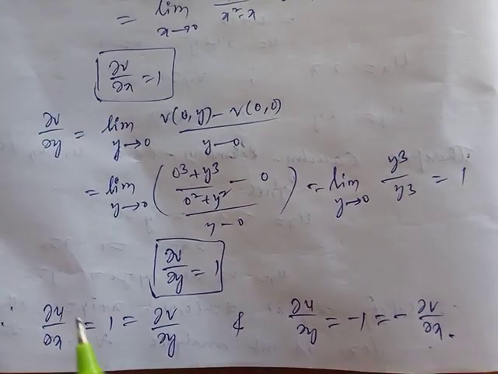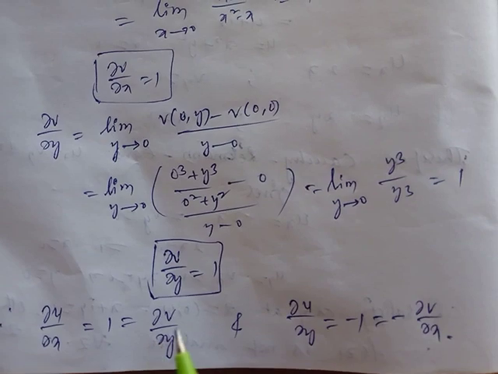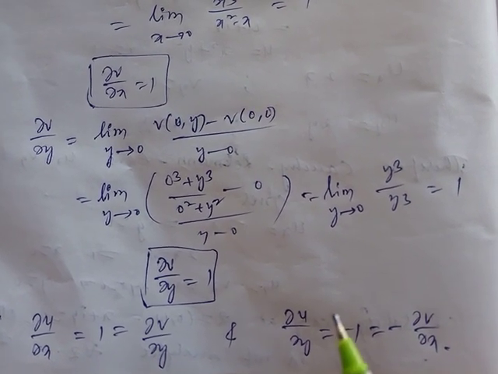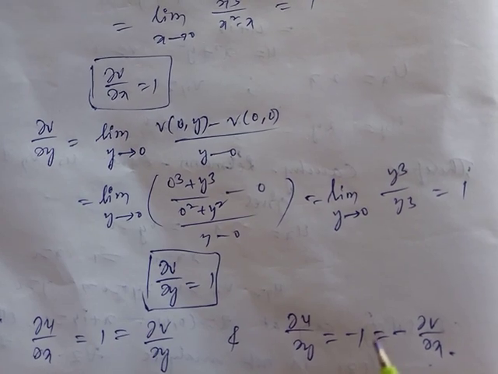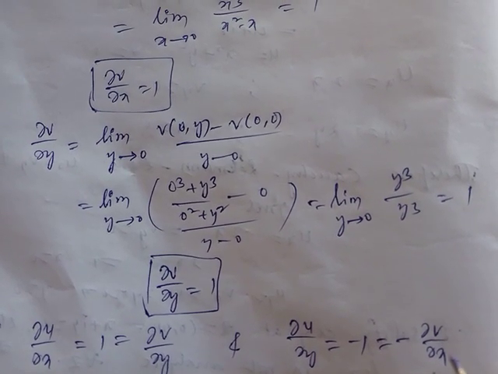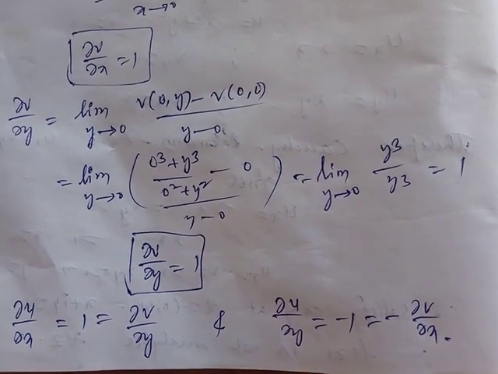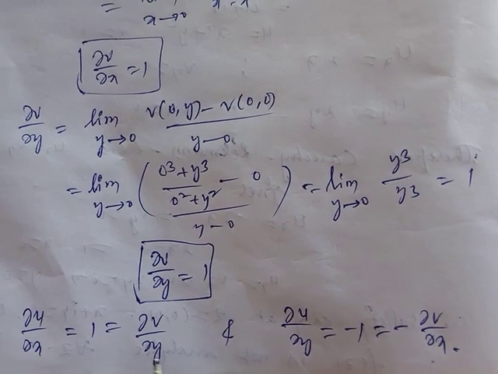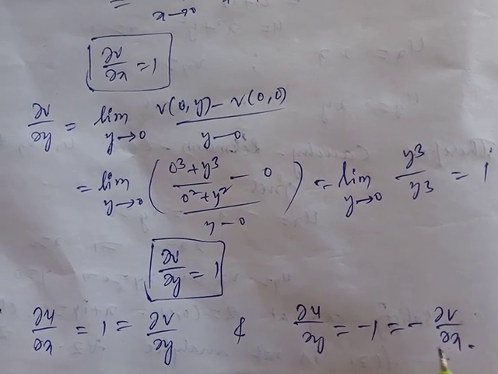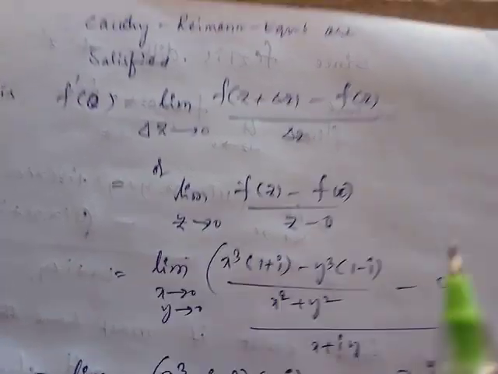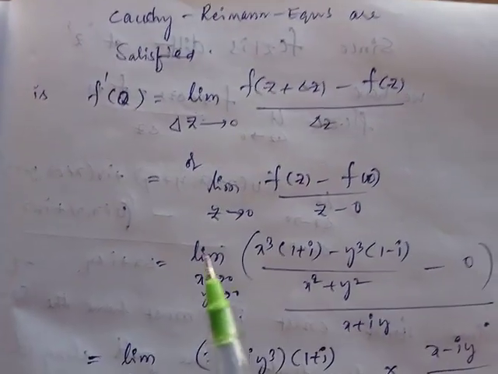Are the CR equations satisfied or not? ∂u/∂x value is 1, ∂v/∂y value is 1. The first one is satisfied. Next, ∂u/∂y equal to minus 1 is equal to minus of ∂v/∂x value. Are the CR equations satisfied or not? CR equations are satisfied. Now we should check the differentiability at z equal to 0.